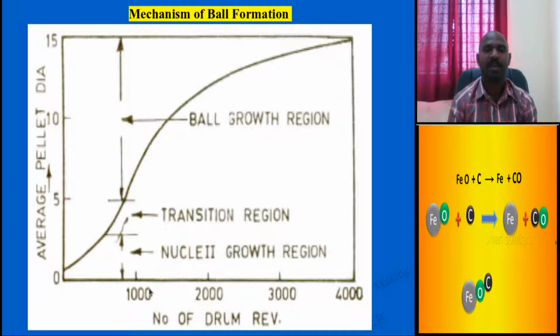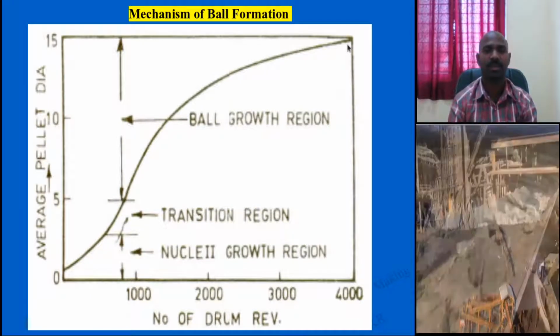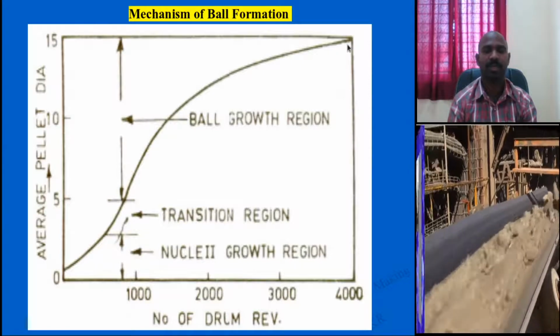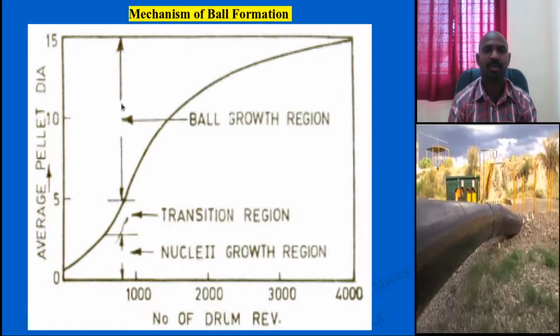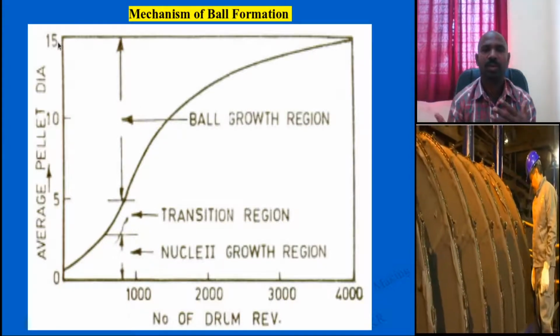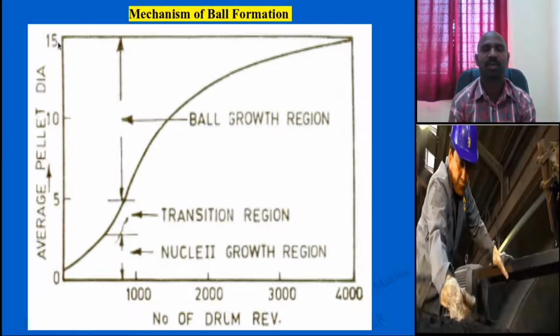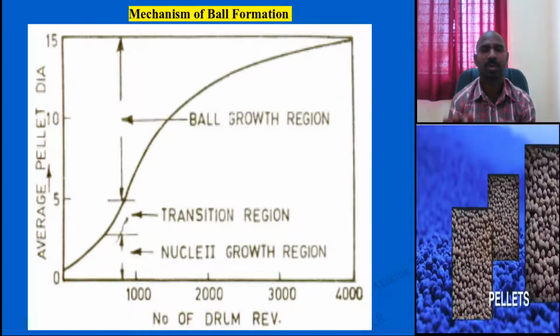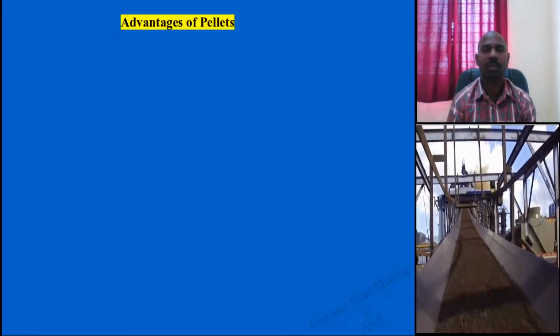As the revolutions increase, green ball growth takes place. At a certain number of revolutions, it saturates and there is no further growth of the green balls. The diameter, if you see, after 4000 revolutions is 15 mm. So with this graph, one needs to explain the mechanism, if there is a question asking to explain the mechanism of green ball formation or iron ore pellet formation.